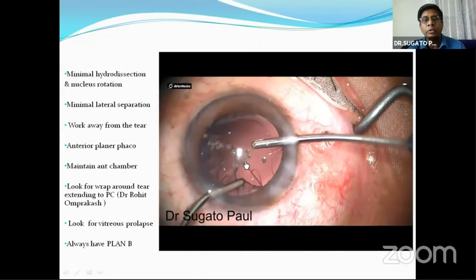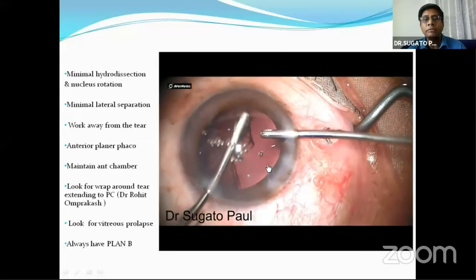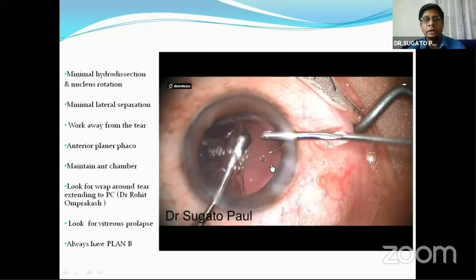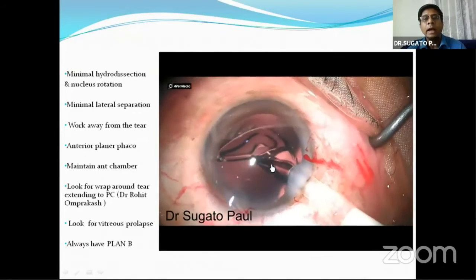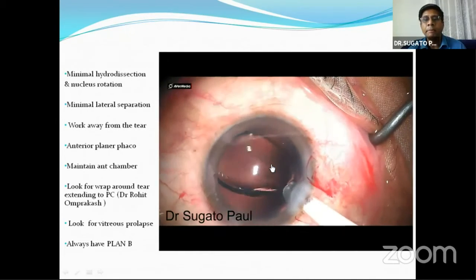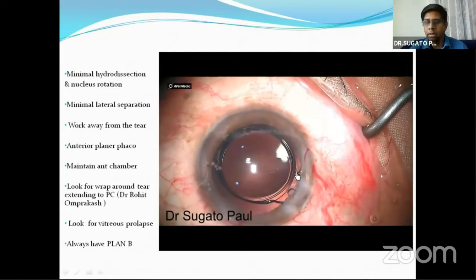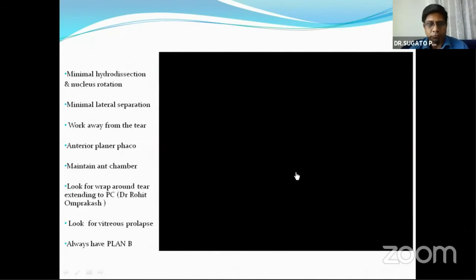For the IA, you have to again be careful not pulling the flap. And again, keep an eye on the flap, whether it is everted or inverted, whether it's fluttering or not. And same principle applies, put the lens with the haptic away from the torn area.